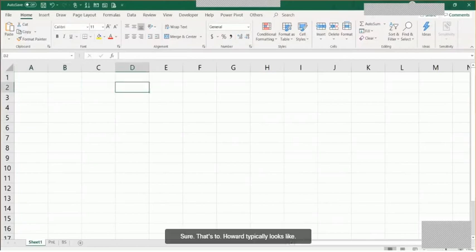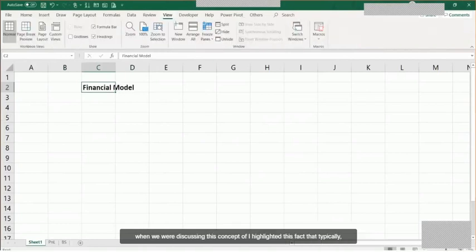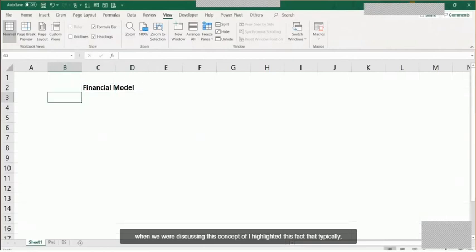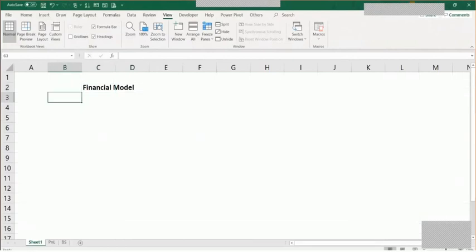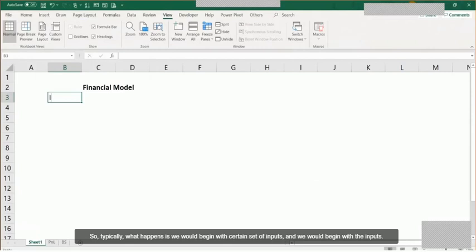So whenever we have to create a financial model, as we already discussed in the last session when we were discussing this concept of modeling, I highlighted this fact that typically whenever a model needs to be created, then we usually talk about creating the future financial projection. So typically what happens is we would begin with certain set of inputs and assumptions.